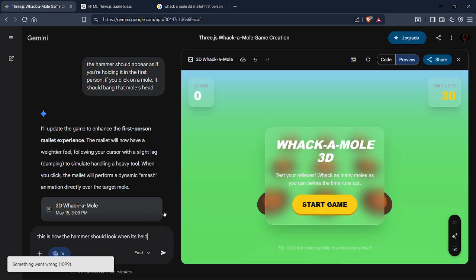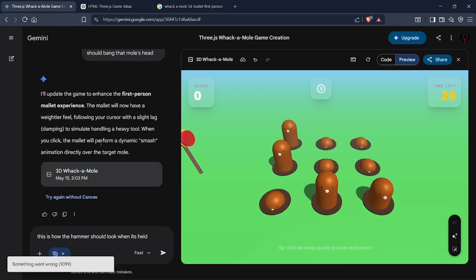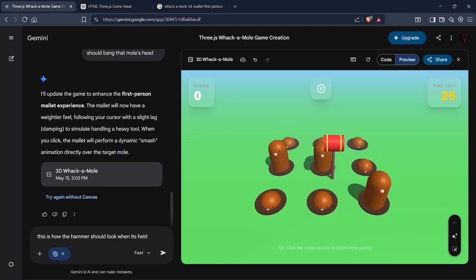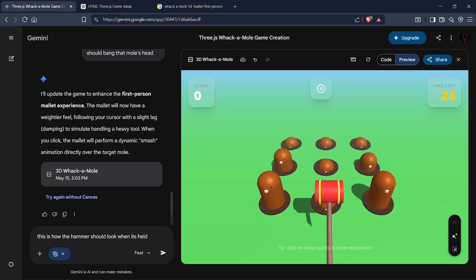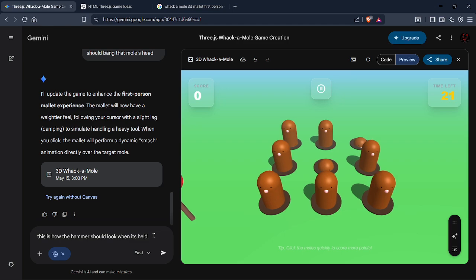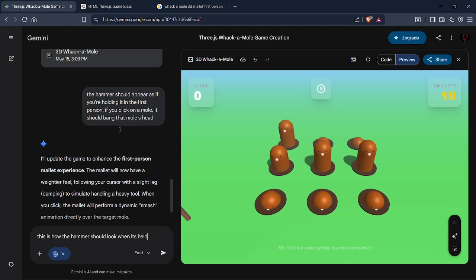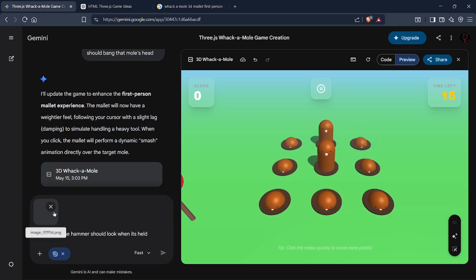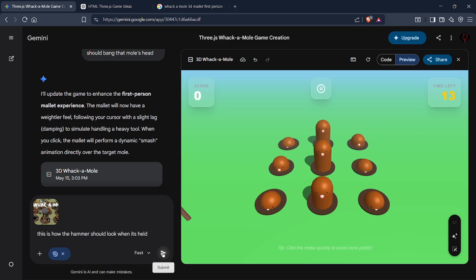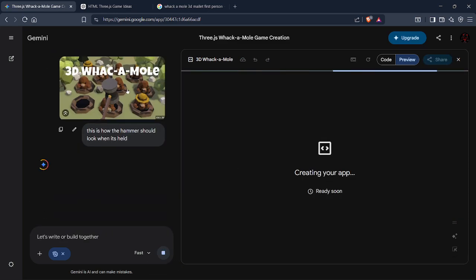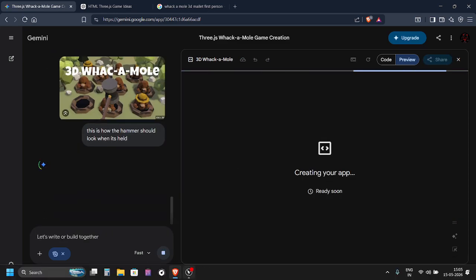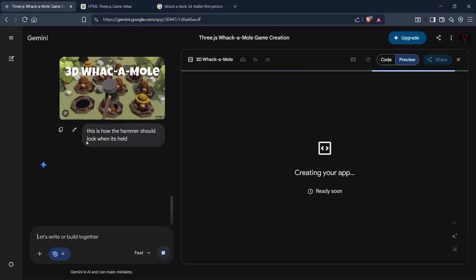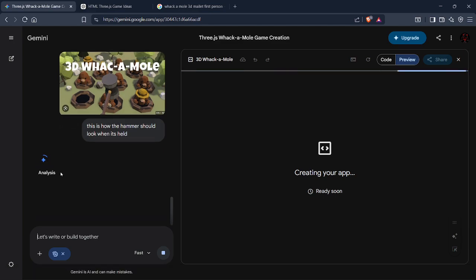Okay, wait, what? Something went wrong. Enhance first person melee experience. What? Okay, no, this is still broken. Okay, wait. Let's send it again. Picture is loading. Picture is loaded. Okay. Yeah, it hadn't made any changes. That's why it wasn't working. Okay. So now we wait a little bit.